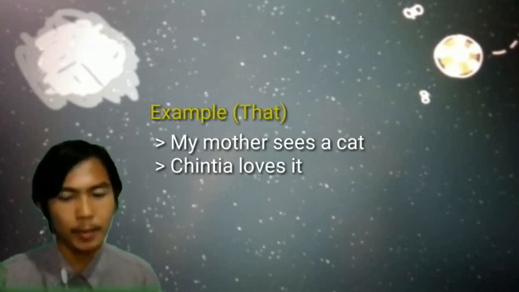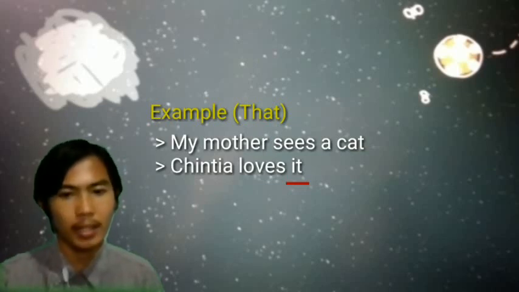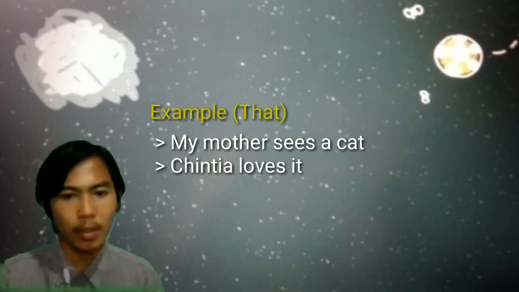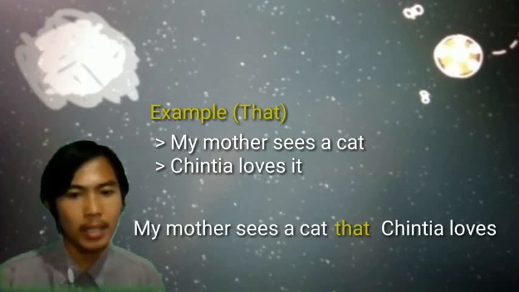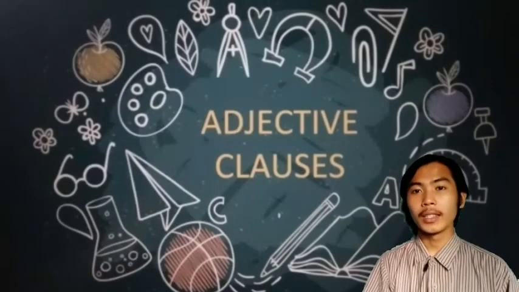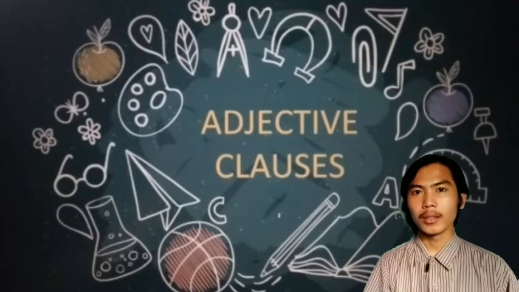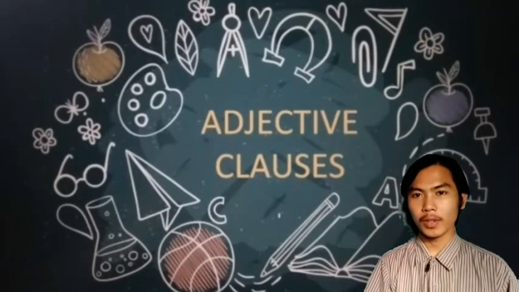My mother sees a cat. Cynthia loves it. Cat is the object in the first sentence. It is the object in the second sentence. Cat is a described non-person, so we can use the conjunction that. So the sentence becomes: my mother sees a cat that Cynthia loves. So that is simple, because that is used to replace a person and that is used to replace a non-person.